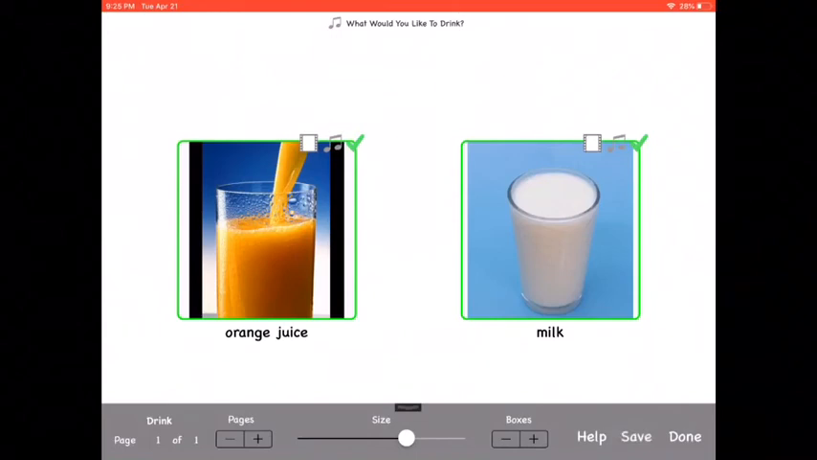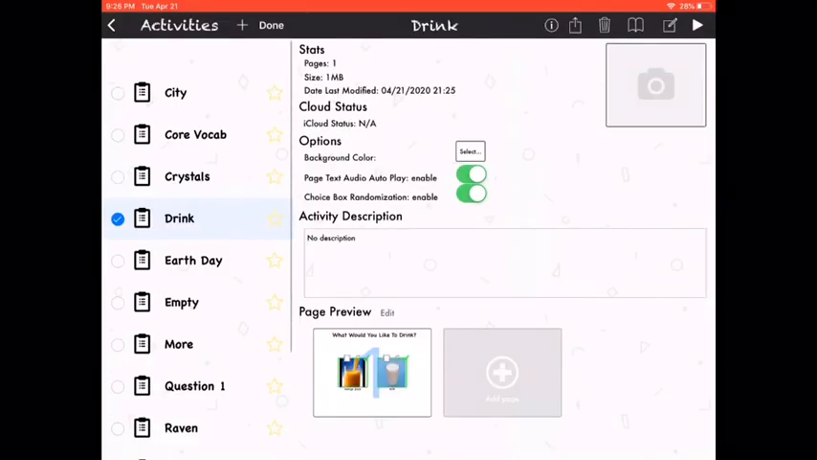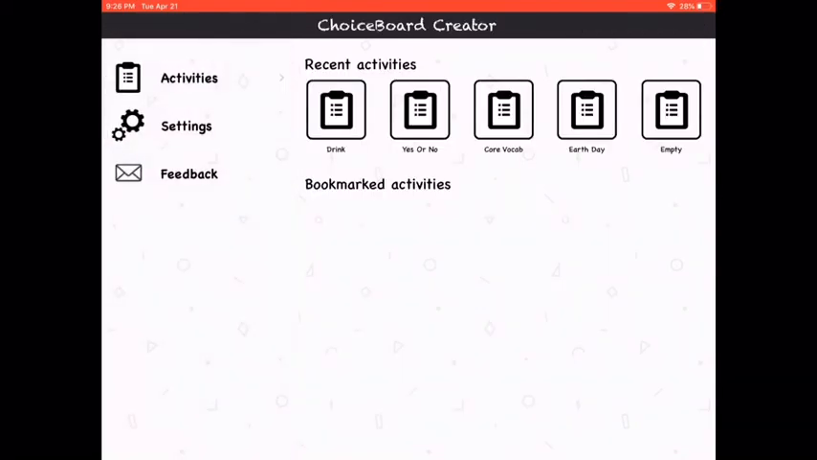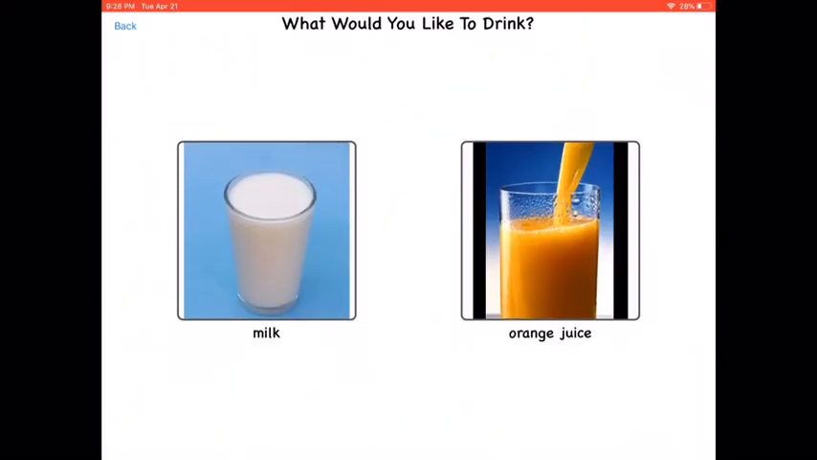And then when you're ready to use it, you click done on the lower right bottom, and it will bring you back to the main screen. So we will click on activity, go back. So our recent activities are listed here. So in order to use the board, you would go ahead and click on drink.